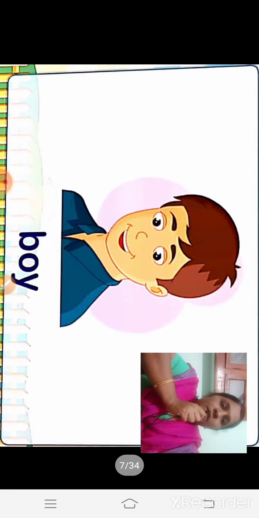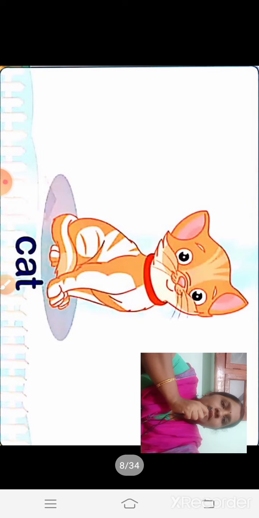Look at this picture. Here we can see a boy, only one boy. So it is singular in form. Then look at this picture. We can see only one cat, so here also cat is in singular form.